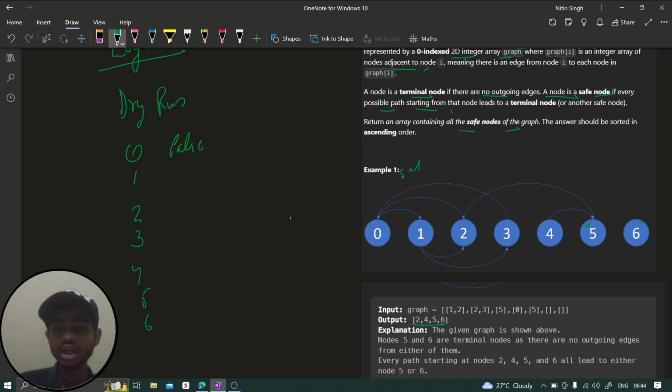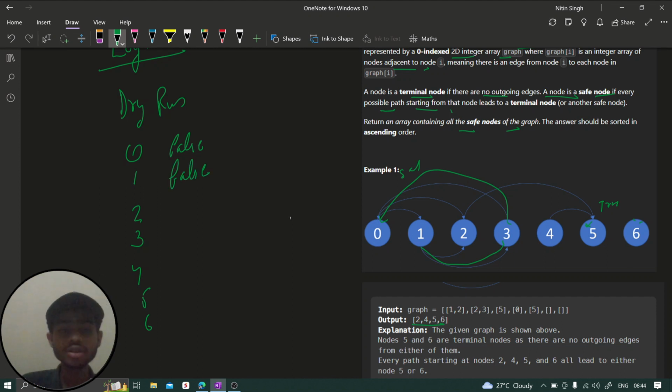Currently, we are assuming we'll move to all the nodes. From 1, we can move to 2, fine. From 2, we can move to fine. So this one is going to give a true. But we'll move to all the nodes, right? So then we will move to 3, and from 3 we will move to 0, and we can say that 0 has already been traversed and the value was nothing but false. So we are going to say fine. This value is also going to be nothing but false now.